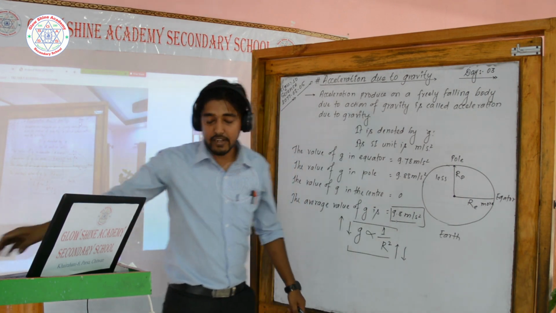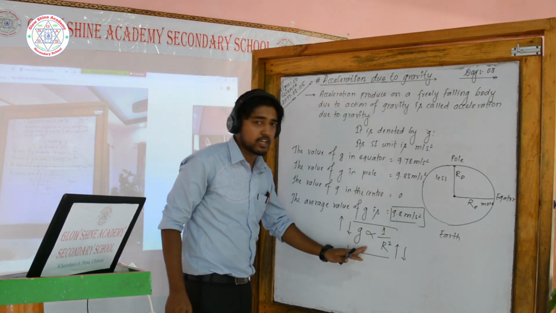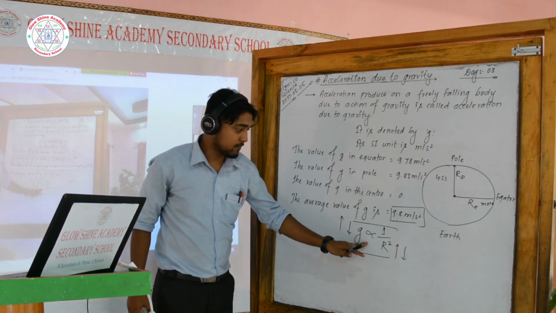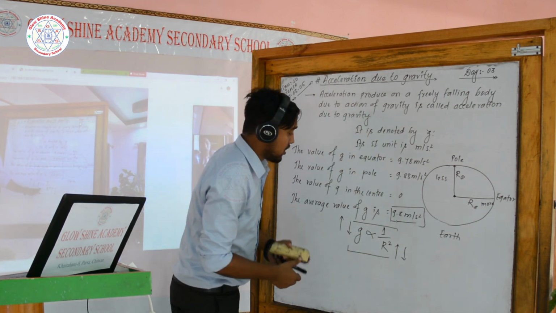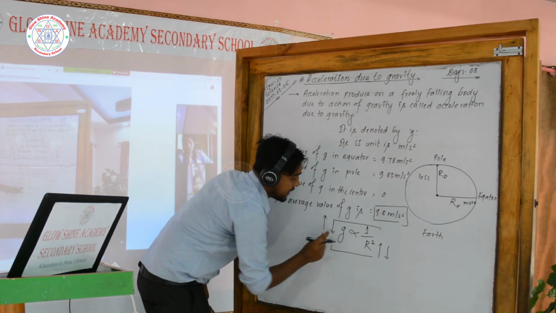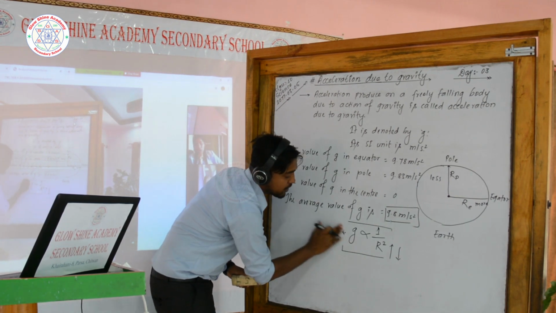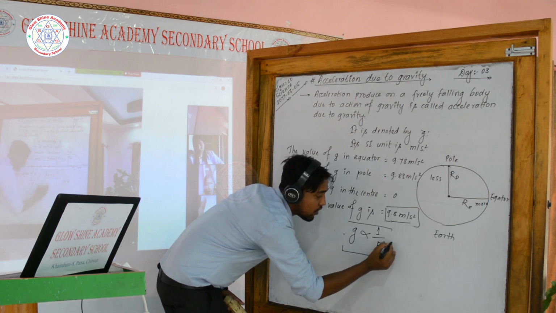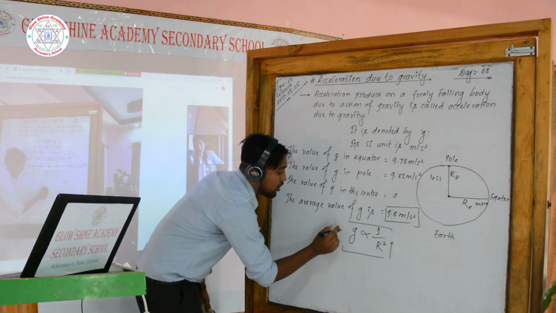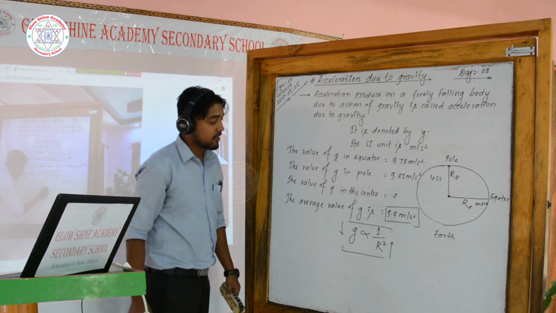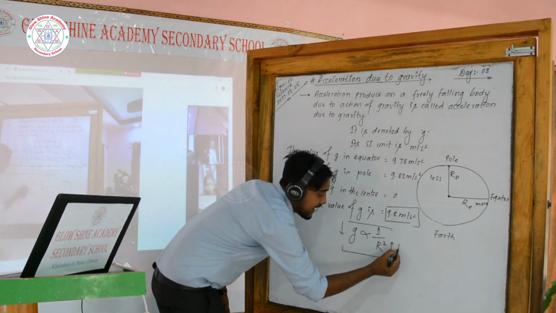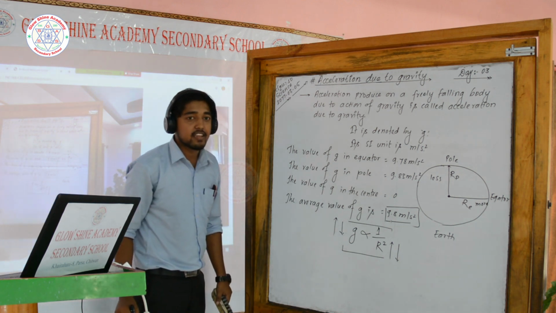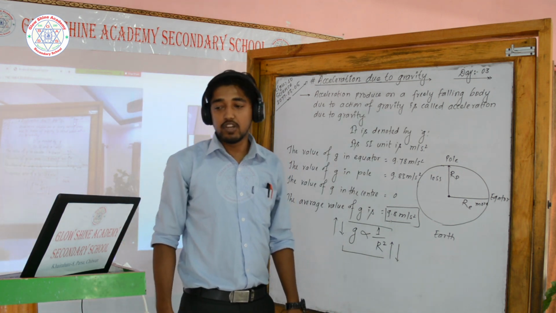Now look at here. Now I am going to derive this formula. You must know it, okay? It is very much essential during the reasonable question. It is asked during the reasonable question. Look at here, g. I am going to repeat it again for you. If the radius goes on increasing, then the value of g goes on decreasing. Similarly, if the radius goes on decreasing, then the value of g goes on increasing. That is, they are inversely related to each other.